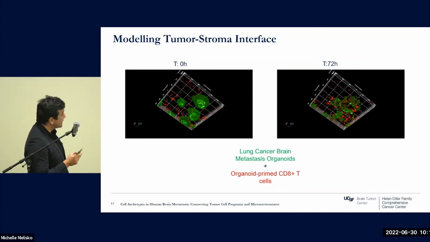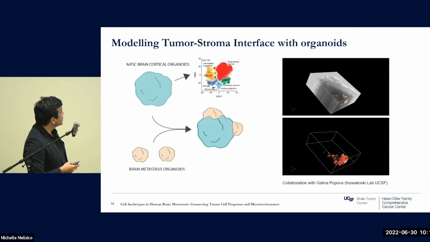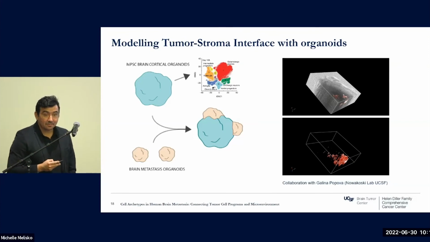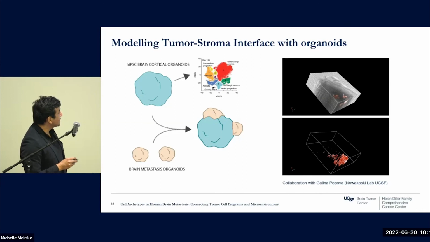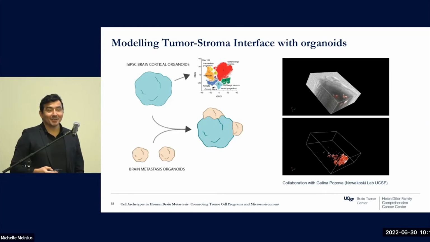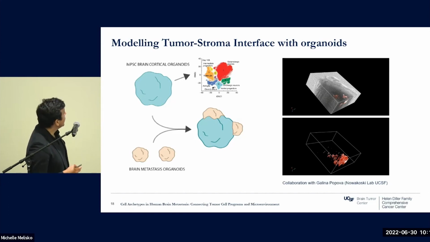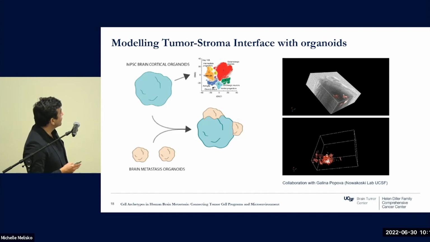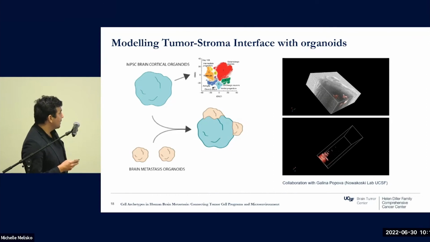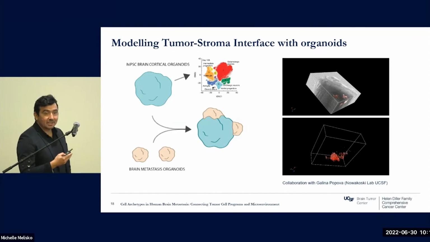But also, we are trying to model the tumor stroma, not just immune, using the combination of iPSC-derived brain cortical organoids with human brain metastasis. We are actually really doing this. This is one of the first pilots that we have been doing, but now we can even reconstitute organoids that have different kinds of cell types present in the cortex, for example, astroglia and all kinds of neural progenitors and mature neurons.